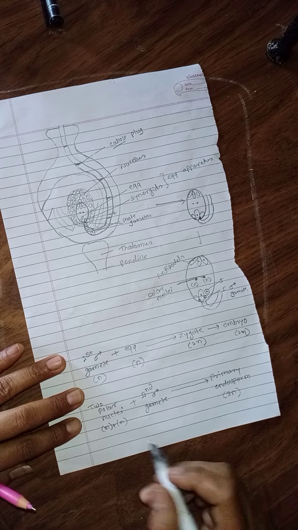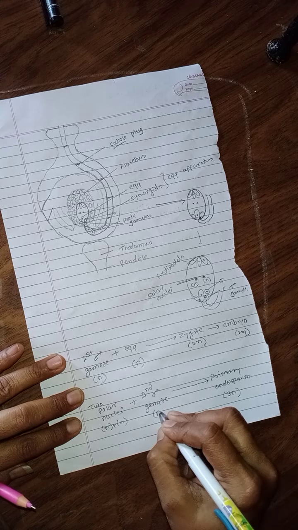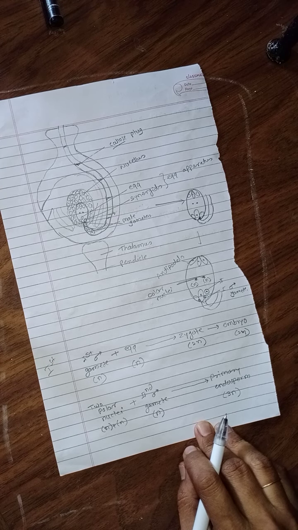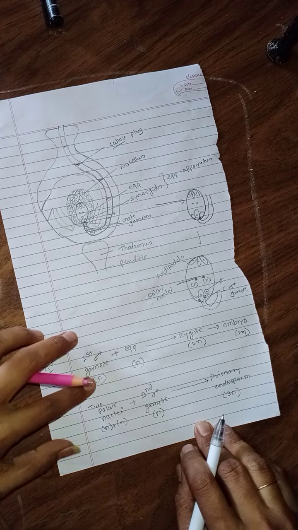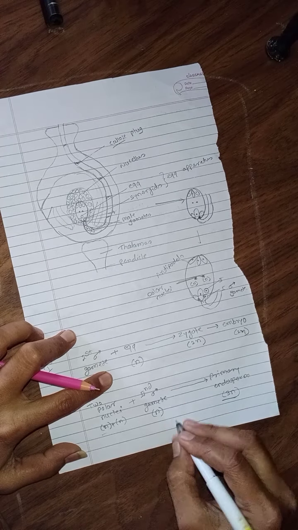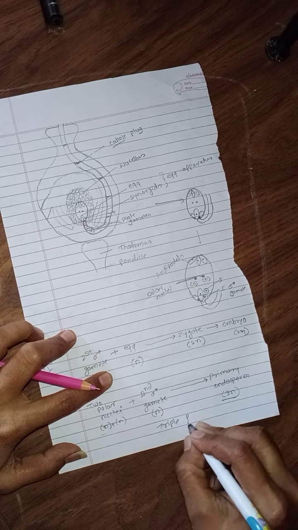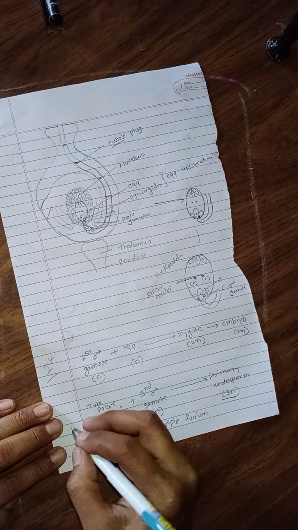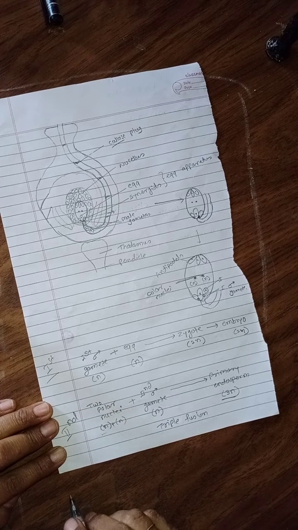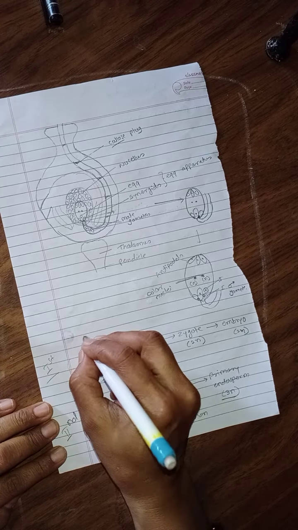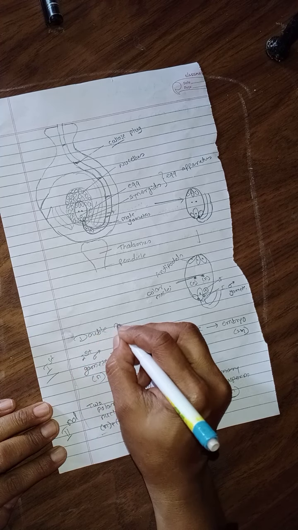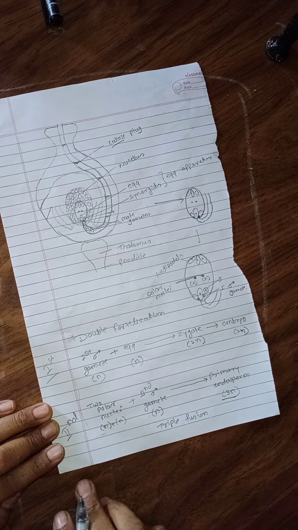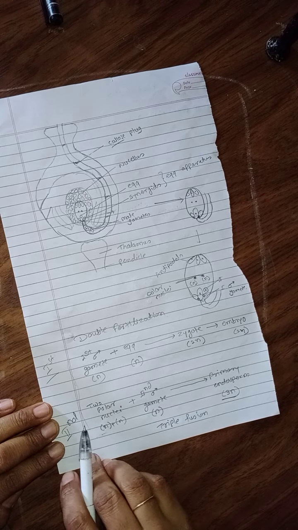Because these two polar nuclei and the second male gamete, all haploid, together form a triploid body, that is the primary endosperm. Due to this triploid condition, it is known as triple fusion. Both the first fertilization and the second fertilization are together known as double fertilization. Okay, in this way fertilization takes place.